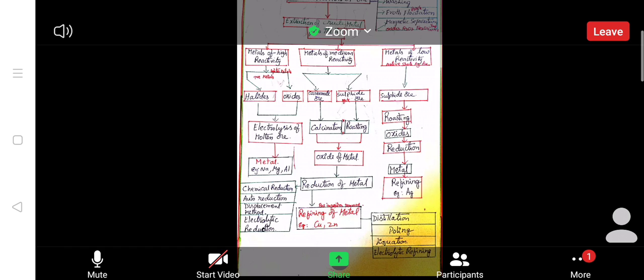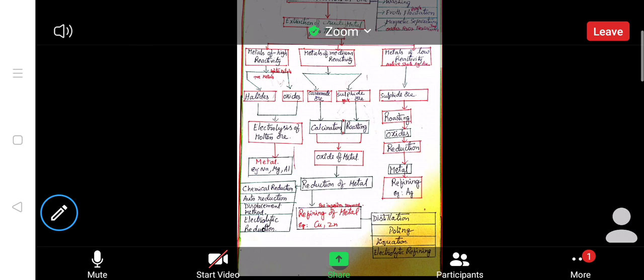Next comes metals of medium or moderate reactivity. They may be available in the carbonate ore form or sulfide ore form. Pyrites means sulfide ore form. Carbonate: CaCO3, ZnCO3, copper carbonate CuCO3, like that. Carbonate ore first of all goes through the calcination process, by which it is converted into oxide ore. Sulfide ores also, after roasting, strongly heating, the sulfur will be eliminated. That also will be converted into oxide ore: ZnS will be converted into ZnO.